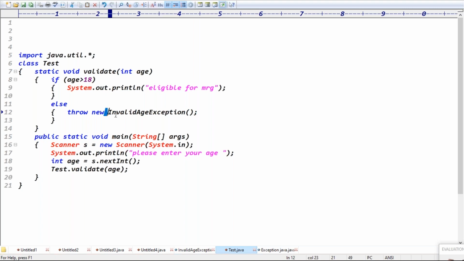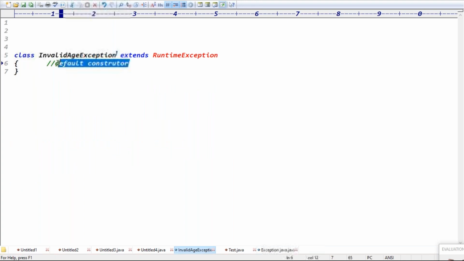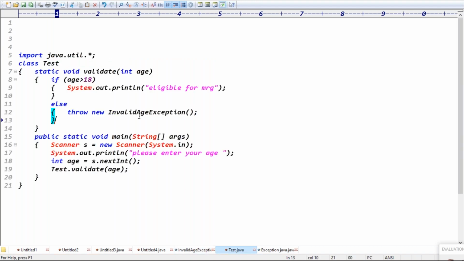But now here you can see new InvalidAgeException. After the new keyword, this part is called the constructor part. In the InvalidAgeException class, do you have any constructor now? No constructor means which constructor is there? The default constructor, also called the zero-argument constructor. Then is the default constructor executed or not? I'm using throw new InvalidAgeException. That's it. Throw new InvalidAgeException means what? Which exception am I throwing now?